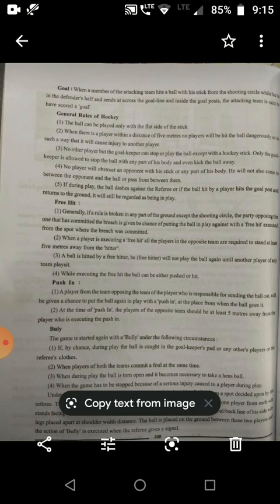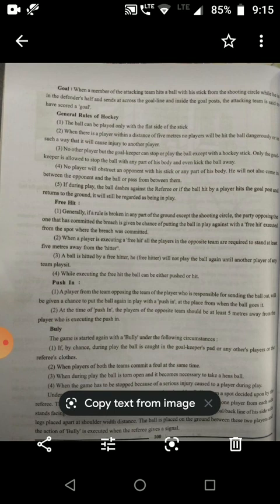When a player is executing a free hit, all the players in the opposite team are required to stand at least 5 meters away from the hitter. After the ball is hit by the free hitter, he will not play the ball again until another player of any team plays it. While executing the free hit, the ball can be either pushed or hit.